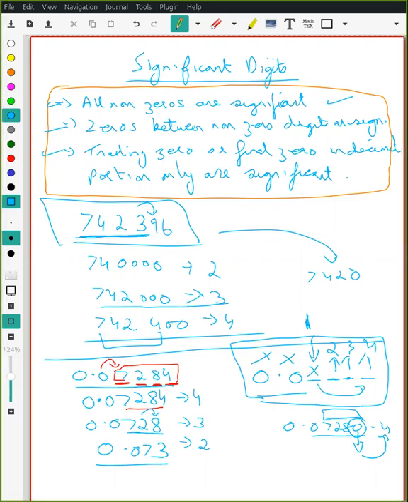Aryan, is it clear? So whichever place value is there, you cannot change that. We just look at the number of significant digits and change accordingly.